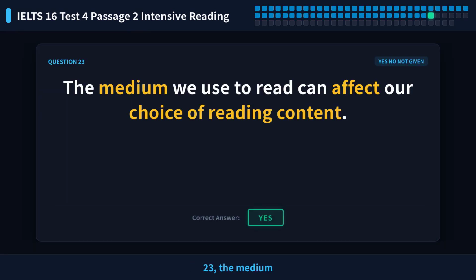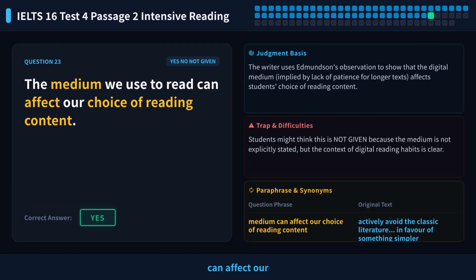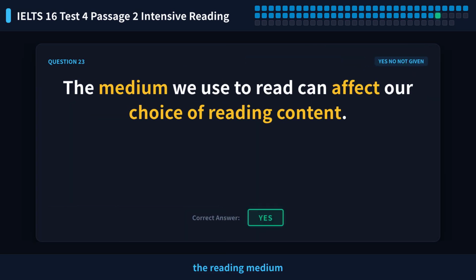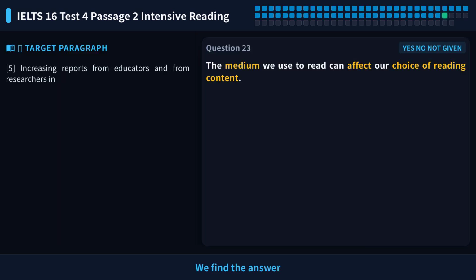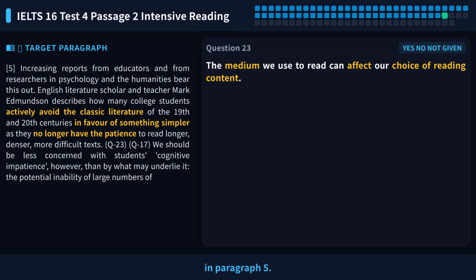Let's look at question 23. The medium we use to read can affect our choice of reading content. Please pause the video and decide your answer first. The key idea is, the reading medium affects what we choose to read. Important words are medium and choice. We find the answer in paragraph 5.